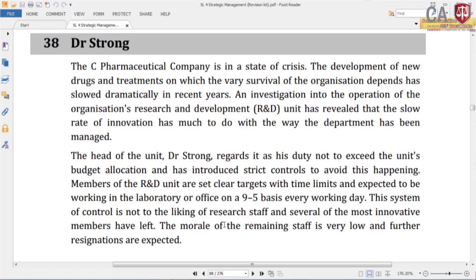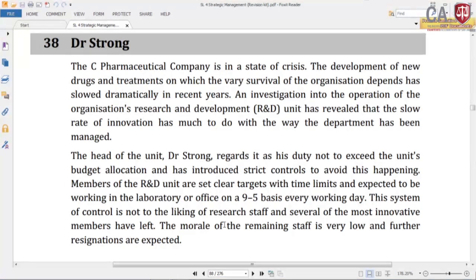Members of the R&D unit are set clear targets with time limits and are expected to be working in the laboratory or office on a 9-5 basis every working day. Look at the internal environment. They have been given clear targets, and within the time limit given they have to complete them. They have a strict time period, they have to come before 9 o'clock and stay until 5 o'clock.